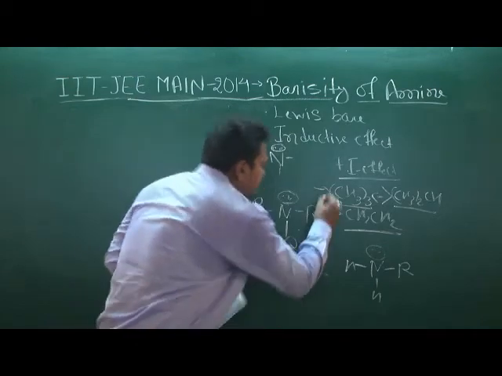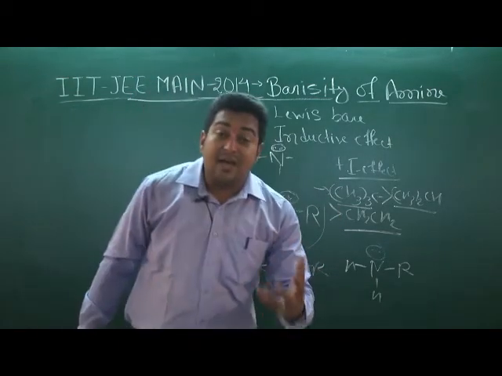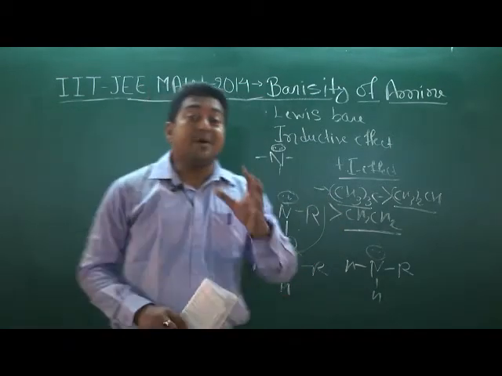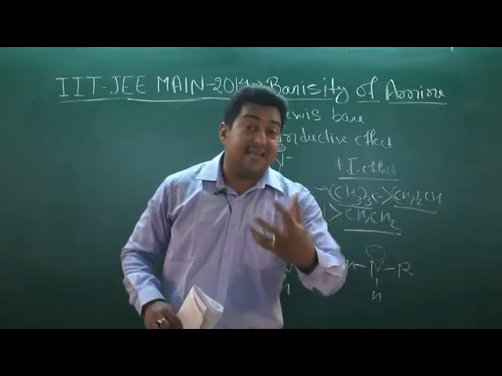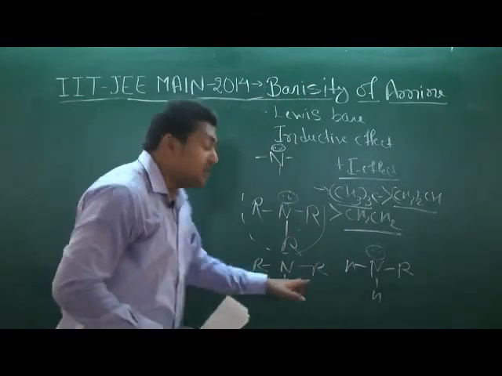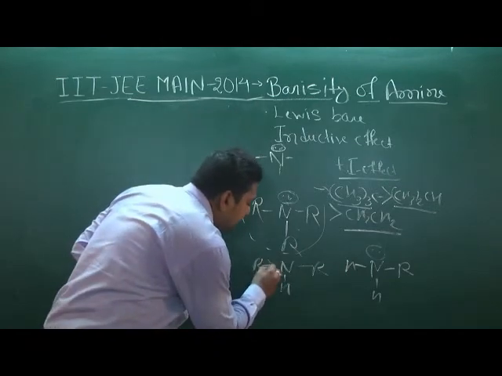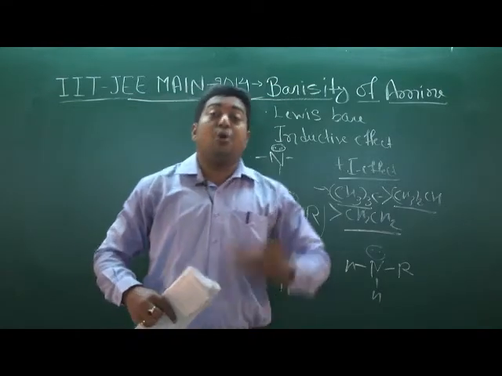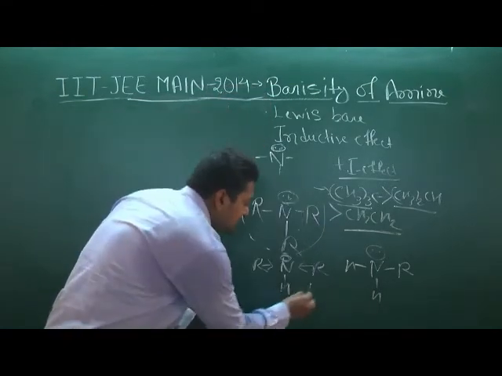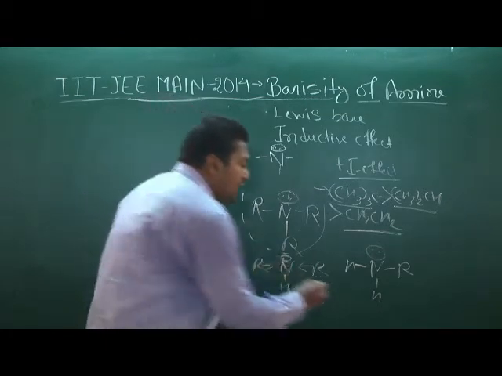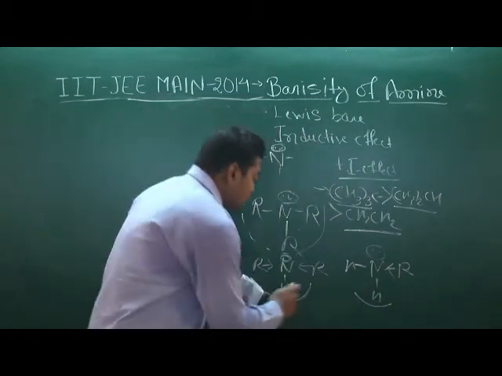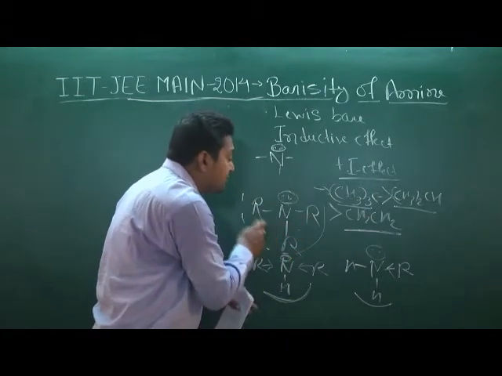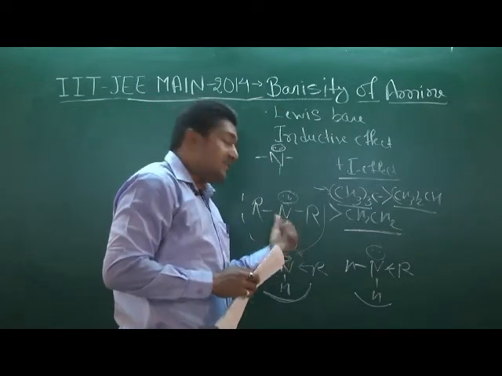If we look at the case where three alkyl groups are attached to nitrogen, this is a bulky group. It gives the plus I effect, but bulkiness increases, because of which steric hindrance occurs. But in the case of two alkyl groups, both have the ability to give electrons, because of which the electron density on the nitrogen increases. That's why this becomes more basic. Another one has one alkyl group, so it is less basic than this, but more basic than the tertiary, because steric hindrance causes a decrease. So it is less basic than these two.